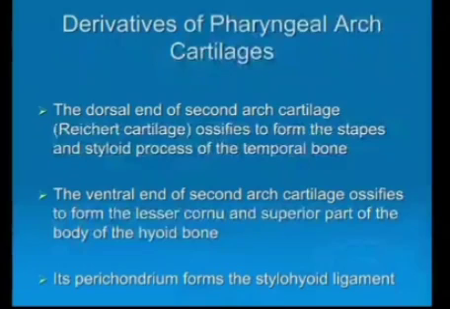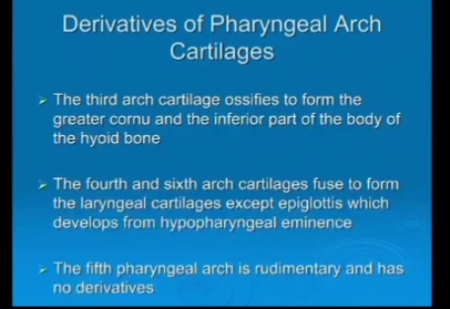The second arch cartilage is ossified to form the lesser horn and superior part of the body of the hyoid bone, as I have already explained on the diagram. The perichondrium forms the stylohyoid ligament. Now derivatives of the pharyngeal arch cartilages. The third arch cartilage ossifies to form the greater horn and the inferior part of the body of the hyoid bone. The fourth and sixth arch cartilages fuse to form the laryngeal cartilages, except the epiglottis, which develops from the hypopharyngeal eminence.